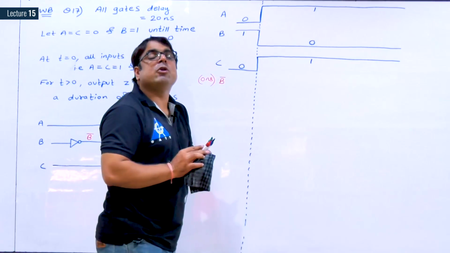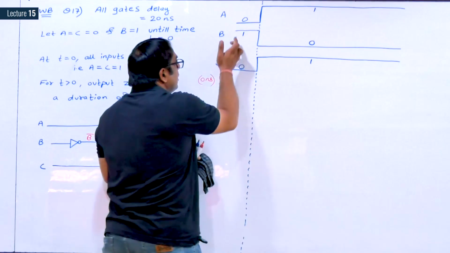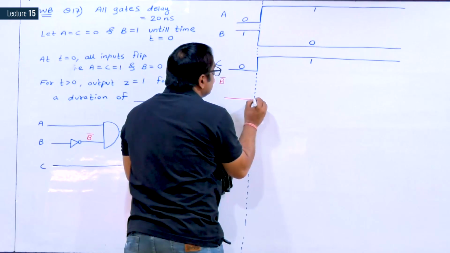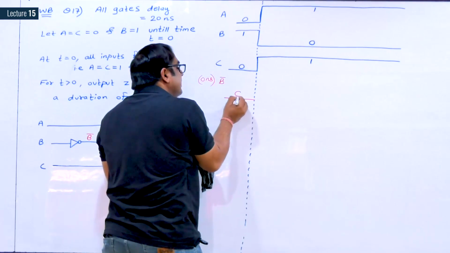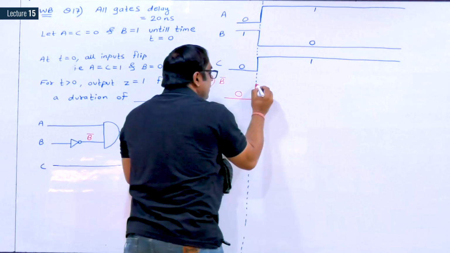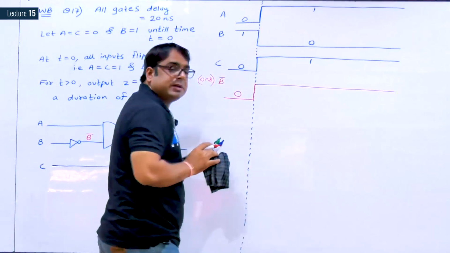This is B, so B complement will be 0. If input is 1, output is 0, and if input becomes 0, output is 1. This is your B complement.